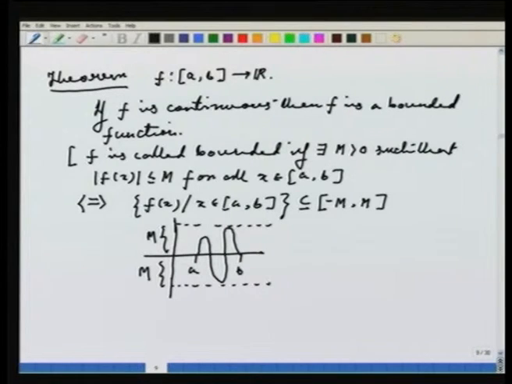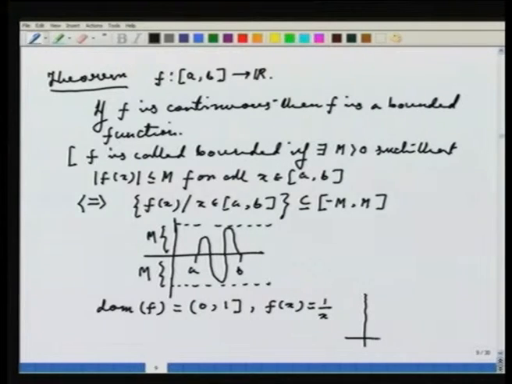So, shall we see an example of an unbounded function? Well, say that the domain of f is the open interval 0, closed 1, and I define f x equal to 1 by x. Okay. Then if you draw the graph of the function, it will look something like this.